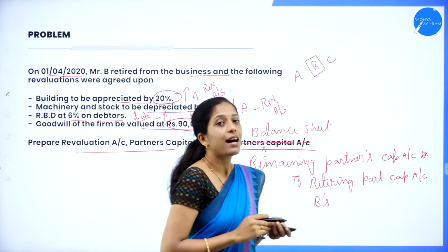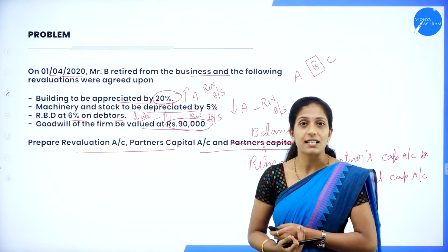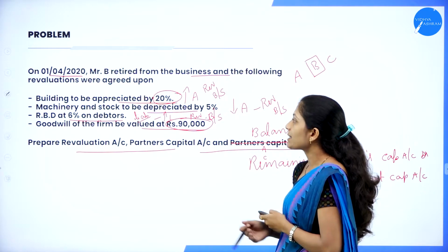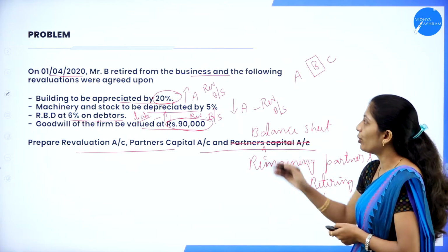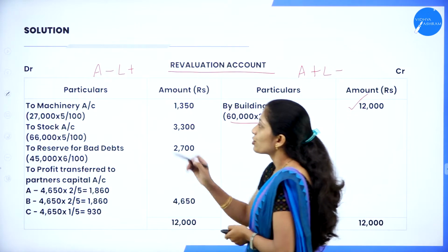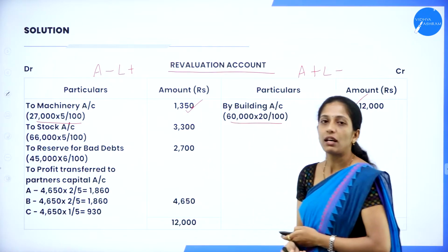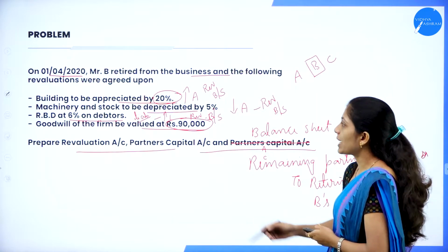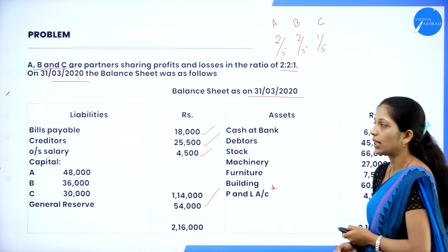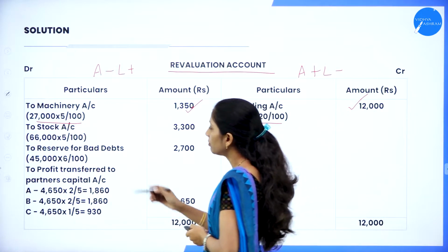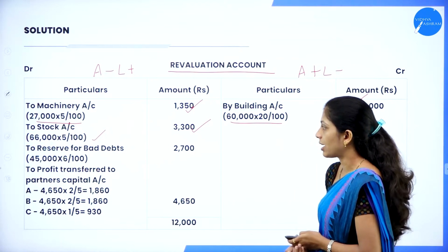In the sense, the asset value have decreased. So decrease in asset. So where do you record? In the debit side of a revaluation account. Now what is the value of machinery? That is in the balance sheet. 27,000 into, what is the percentage? 5%. So to machinery account, 27,000 into 5%. So you'll get 1,350. And the next one is what? Stock by 5%. Let us see what is the value of stock. 66,000 into 5%. So to stock 66,000 into 5%, you'll get 3,300.